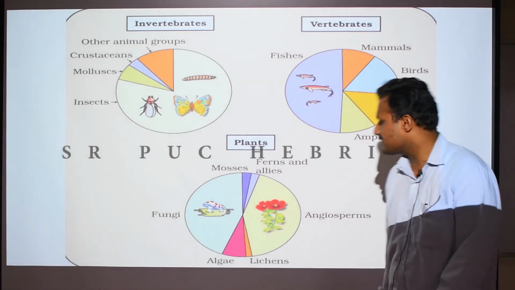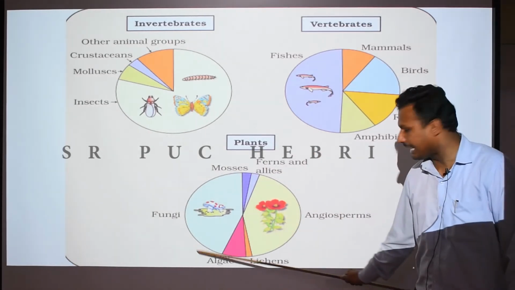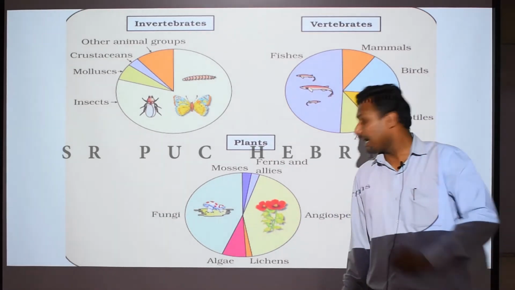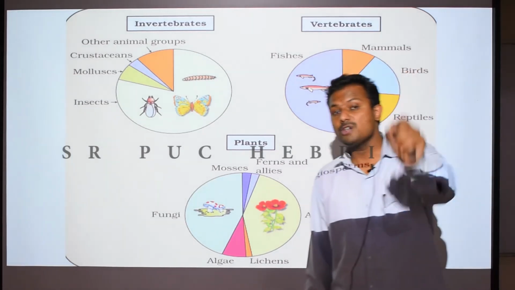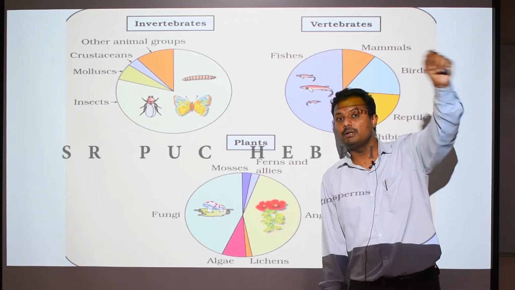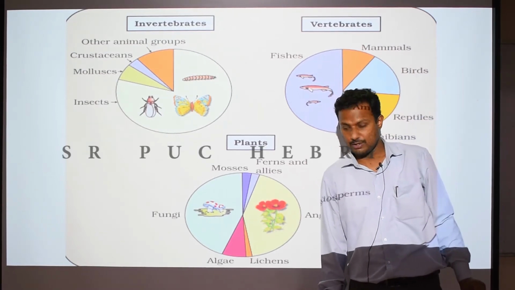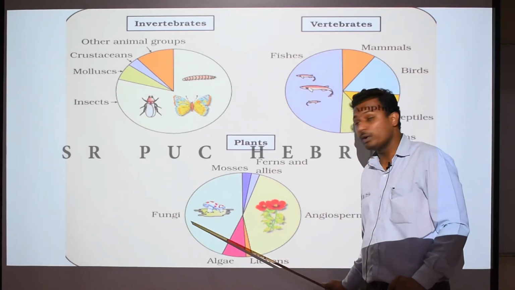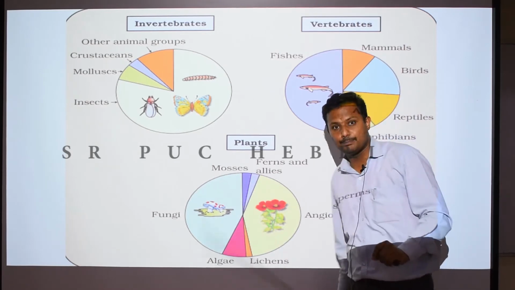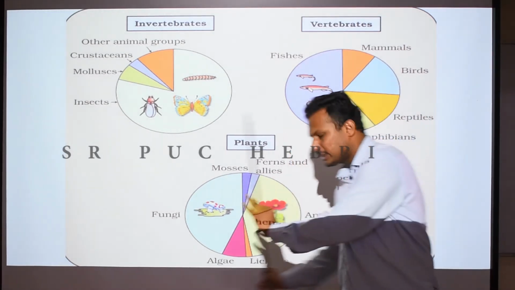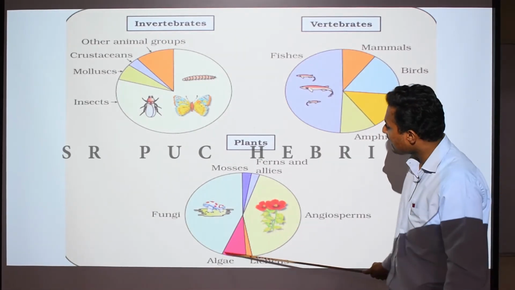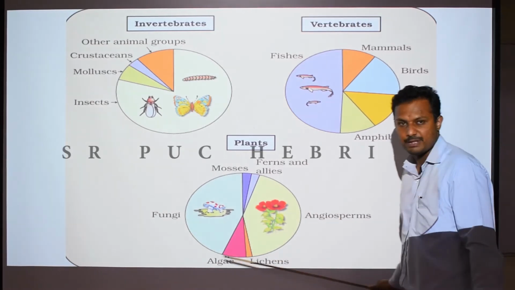And when you look at the plants, as I just mentioned, fungi is not actually a plant. But why are we including it under the plants? Because of the presence of the cell wall, according to an older system of classification, if you remember we had discussed this in the biological classification, fungi was considered under kingdom Plantae, and that is why we are putting it together with the plants now. So fungi will be the largest group, and plants will make up approximately the other half.